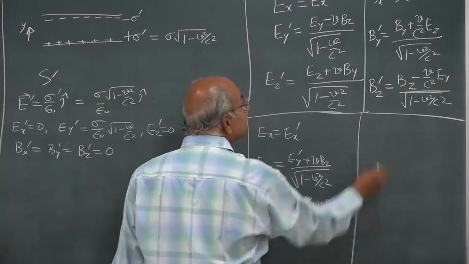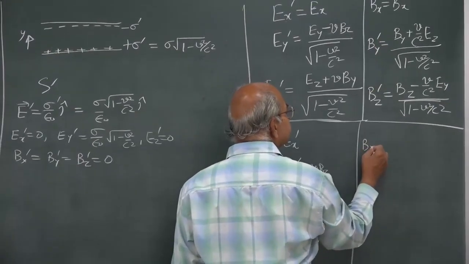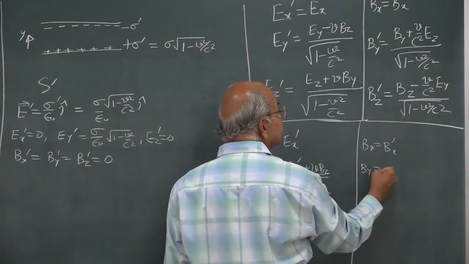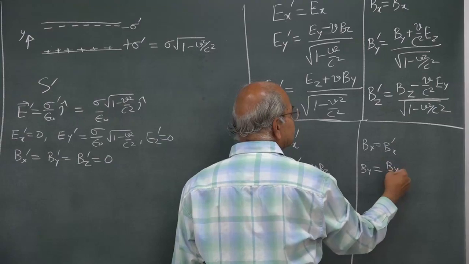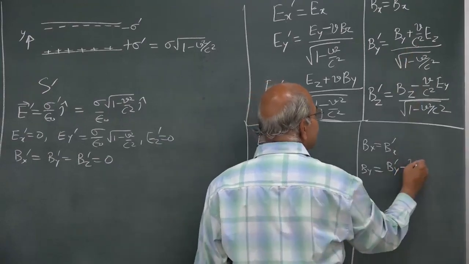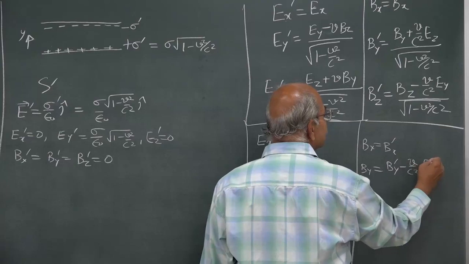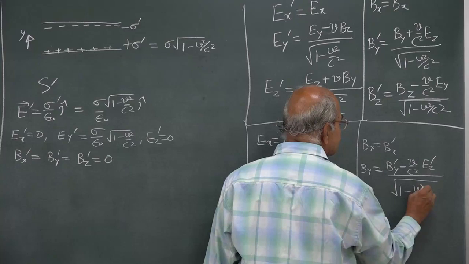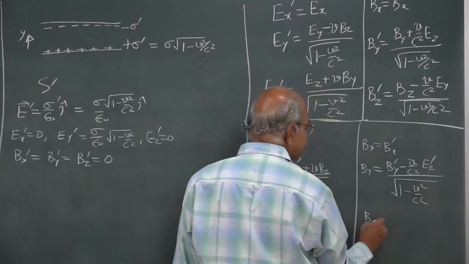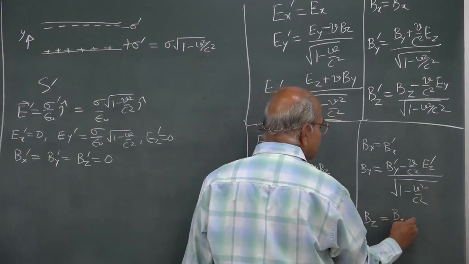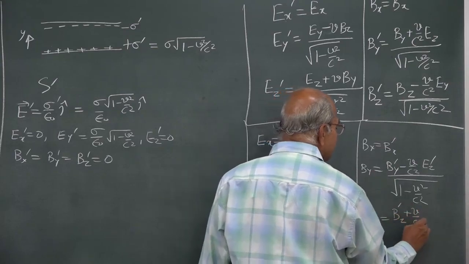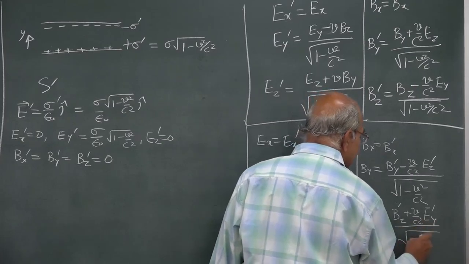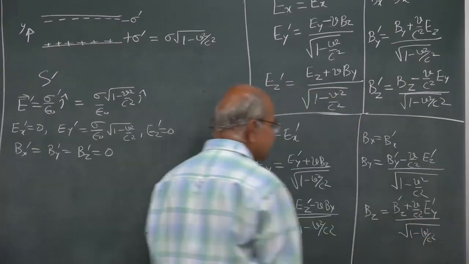And on this side, Bx is Bx prime, and By is By prime minus V by c square Ez prime, divided by square root 1 minus V square by c square, and Bz will be Bz prime plus V by c square Ey prime, divided by square root 1 minus V square by c square. These are the inverse transformations.